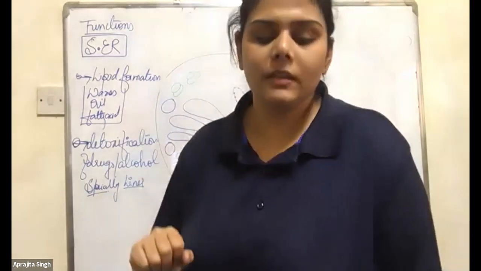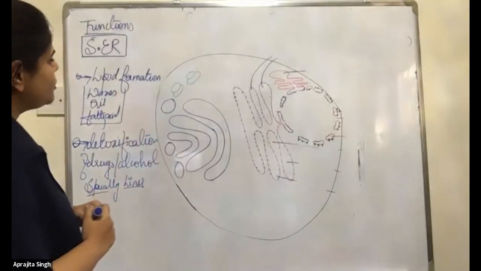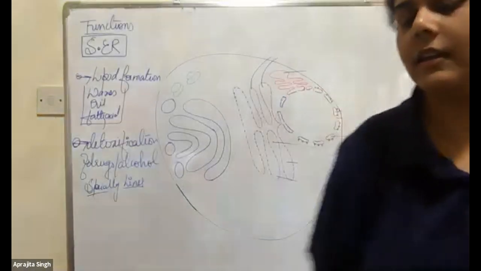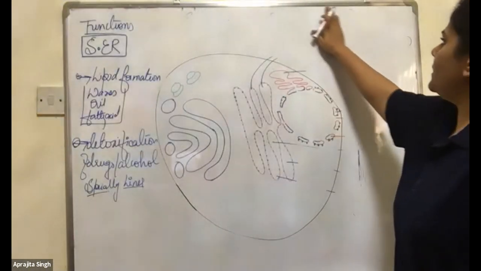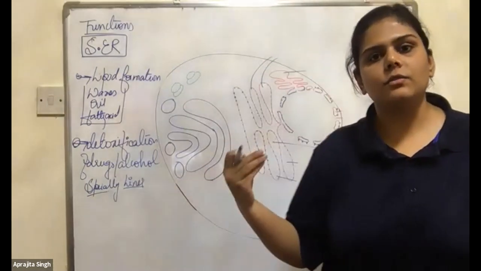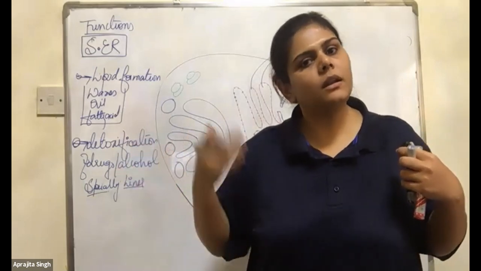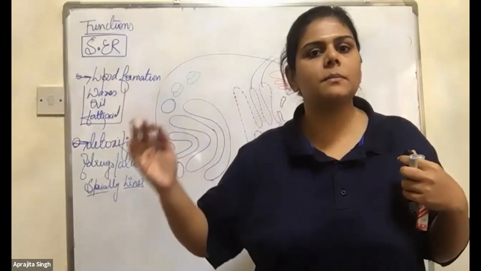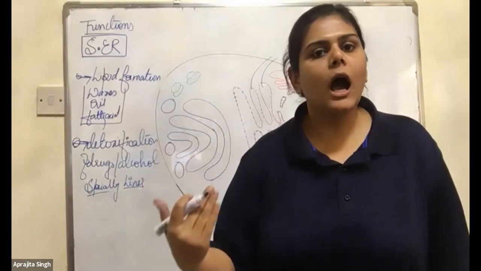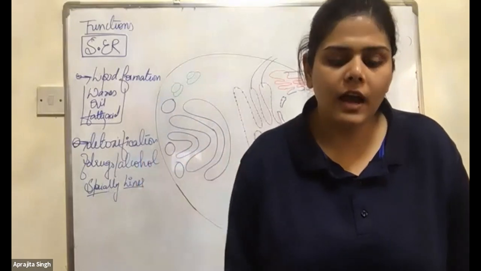What is happening in the liver? See, where should I draw? I have less board space now. Fine. Now see, when we drink alcohol or take drugs, they are harmful substances, as we know. But still people do it. Still people drink. Still people do drugs. So what is happening in them? How does the smooth ER detoxify them?